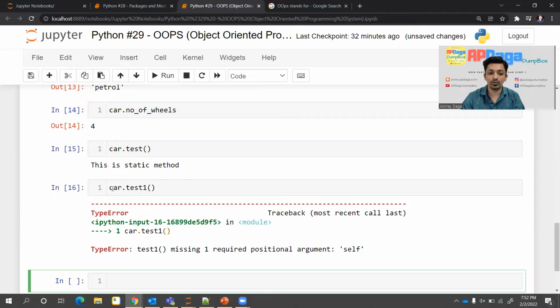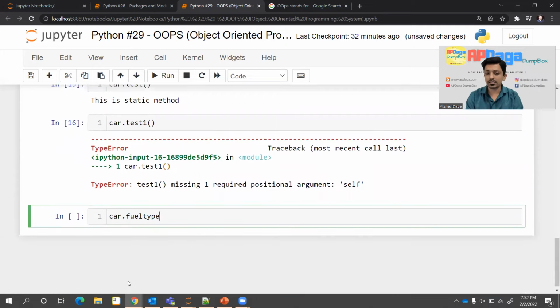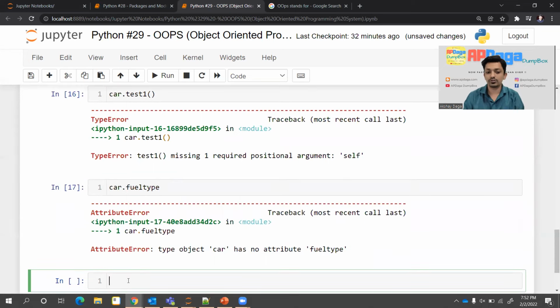So whenever you try car dot, let's say, field type, right now it is not understanding. You are asking for the field type of which car or which object. No clear idea. That's why it can't give any value. So it will throw an error for sure. So that is the difference between static variable and static method, and instance variable and instance method.